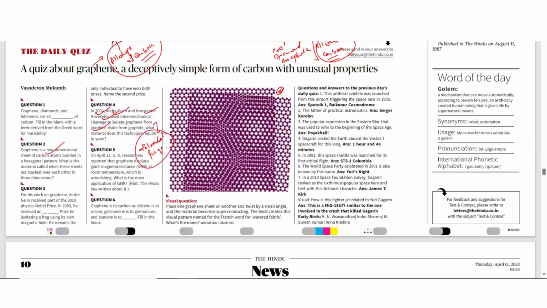ठीक है, उसके बाद अगर आप देखेंगे that Andrei Jim he received 2010 physics Nobel Prize along with Novoselov. Now Andrei Jim is the only person who has received the Nobel Prize and IG Nobel Prize. Okay. Now why Andrei Jim received the IG Nobel Prize? Because of levitating a frog using its own magnetic field.